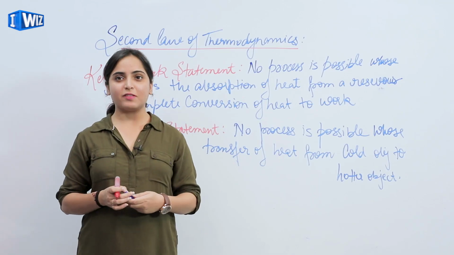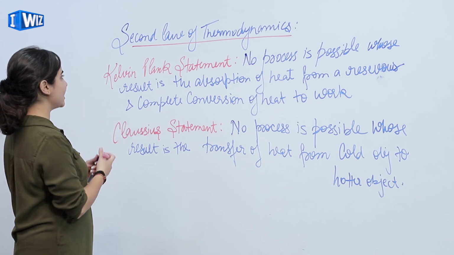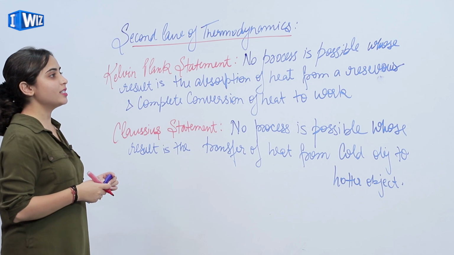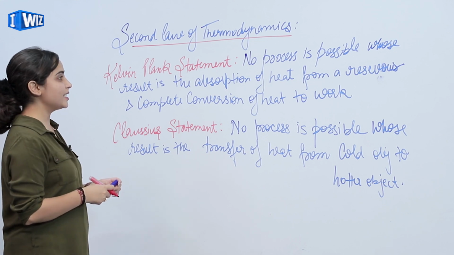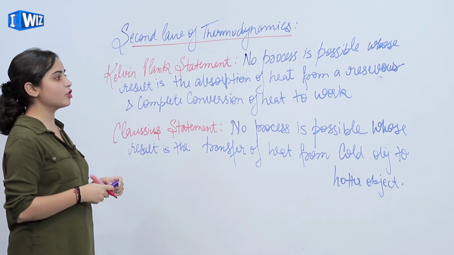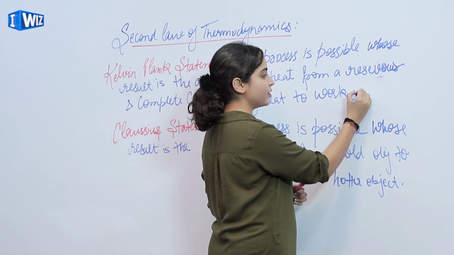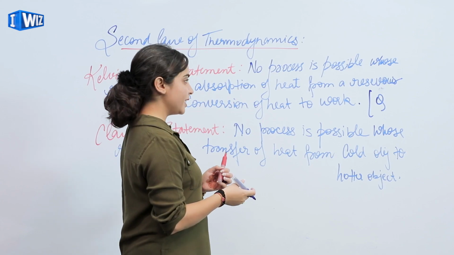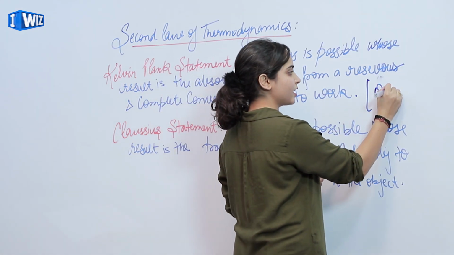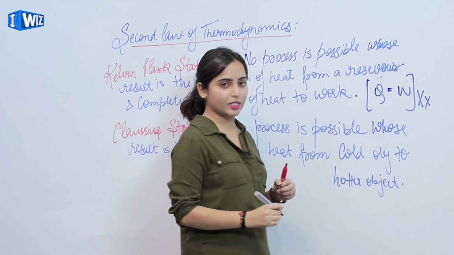So next we have the second law of thermodynamics, in which we have two statements. One is the Kelvin-Planck statement, which states that no process is possible whose result is the absorption of heat from a reservoir and complete conversion of heat to work. That means no such process is feasible in which heat is absorbed from the reservoir and the total amount of heat is converted into work done. This type of process is not feasible.